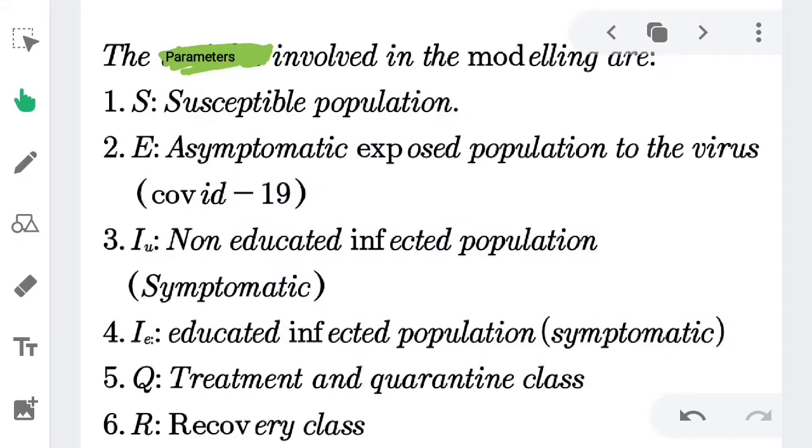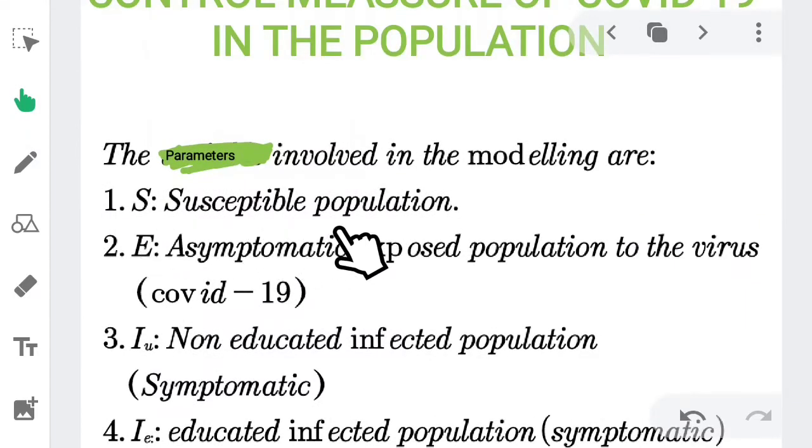The parameters involved in my model include the susceptible populations. The susceptible population is the population that has the likelihood of contracting the virus. You will agree with me that every individual in the world has the likelihood of contracting the virus. The disease has no respect for social hierarchy, whether you are rich or poor, educated or not educated. All you have to do is take the necessary precautions instructed by the government.